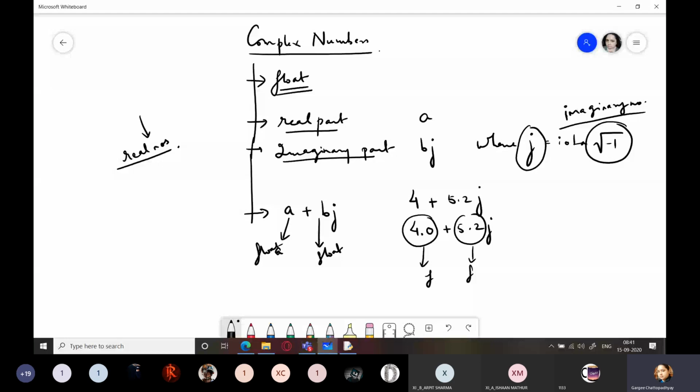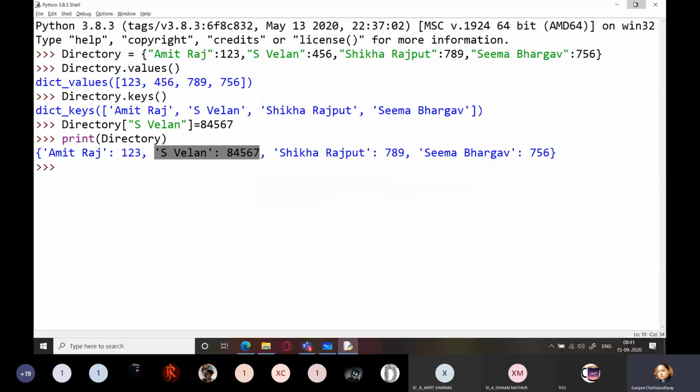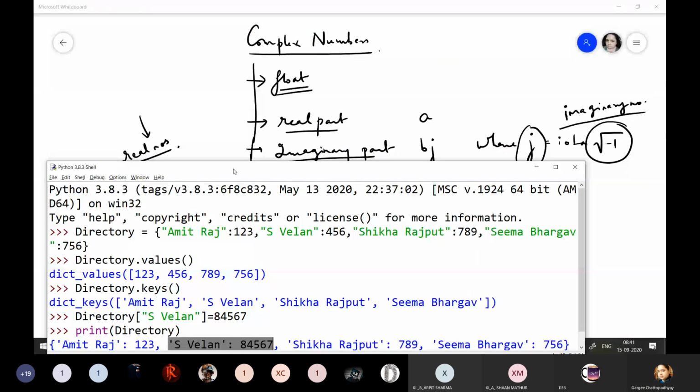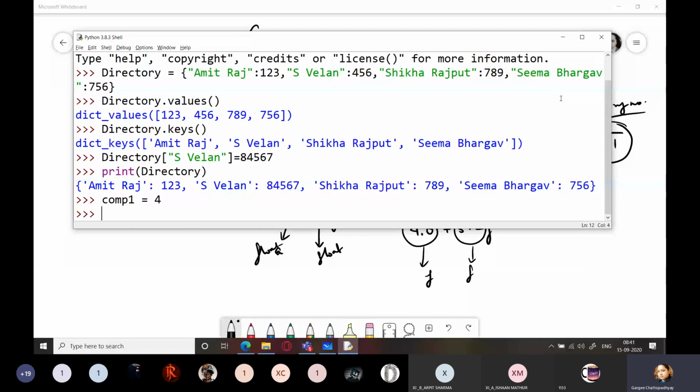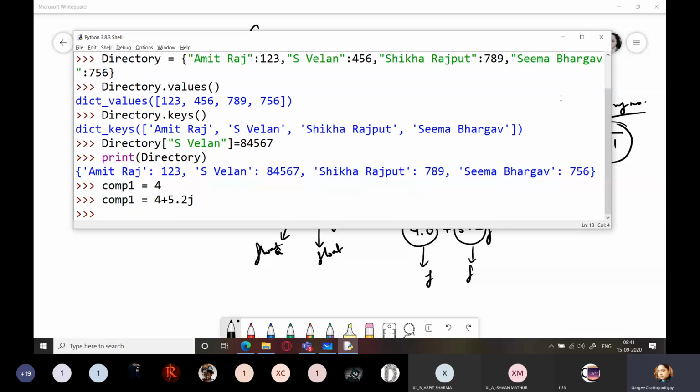Let us move on to our Python IDLE and check for ourselves. Let us create a complex number comp1, and I'm going to give some value to it. Let me just change it: 4 plus 5.2j.